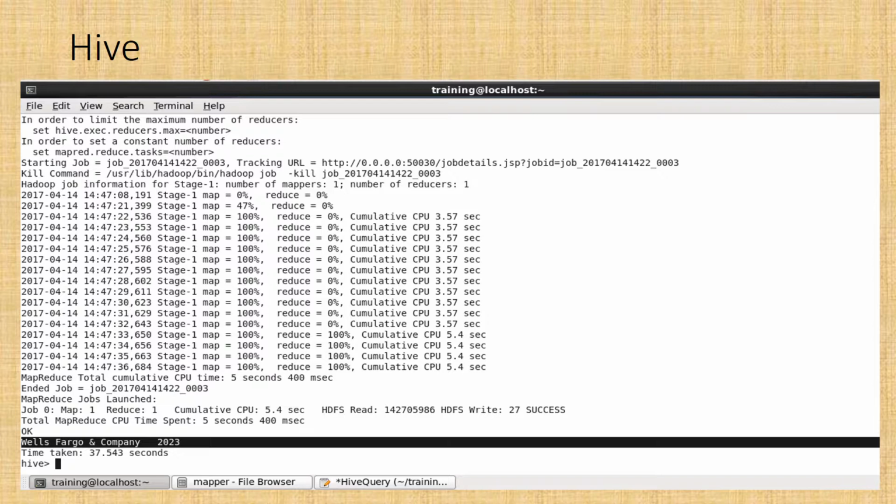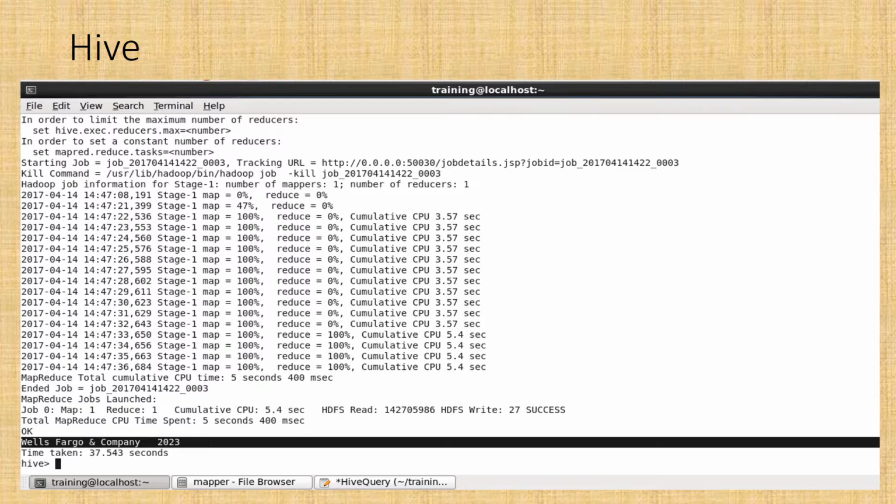Hive is another technology which we can use for analysis of our big data. So in Hive, what I did, first of all, I created a table in SQL syntax, and I uploaded all my data set in the SQL database. So Hive is basically a SQL-like syntax. So we have to perform queries here, and we have to fire a query just like SQL syntax to get a desired output which we want.